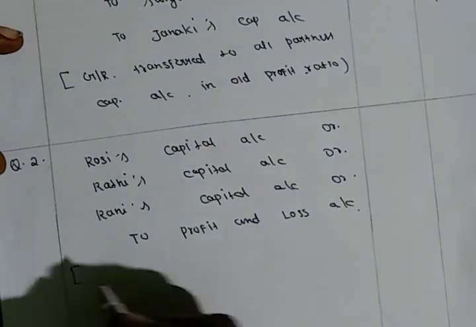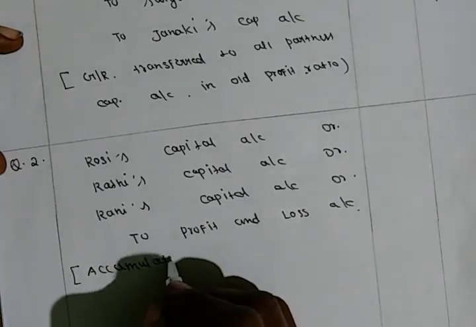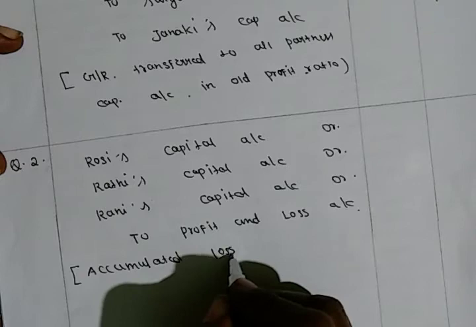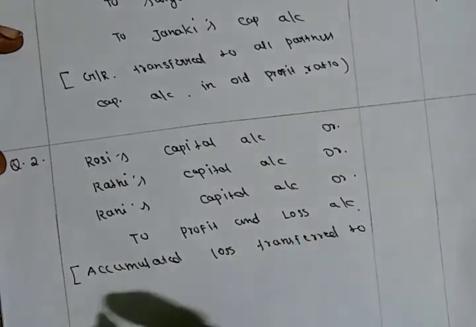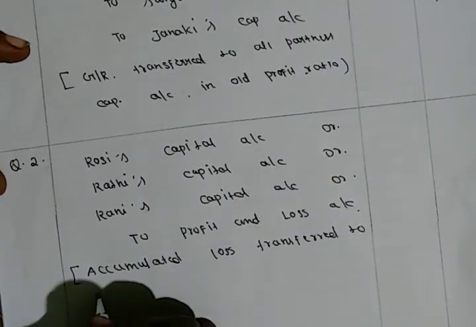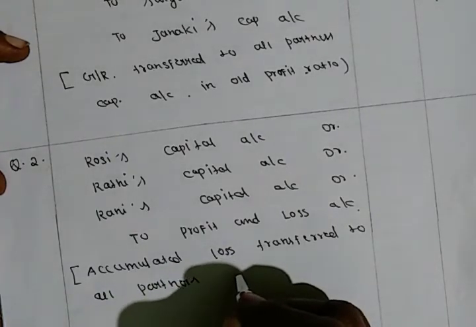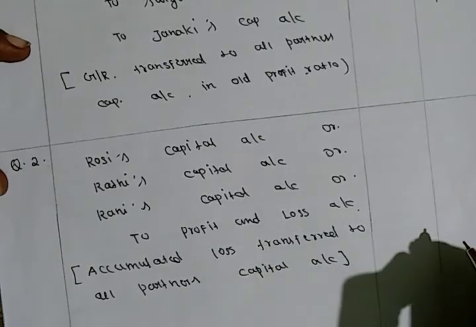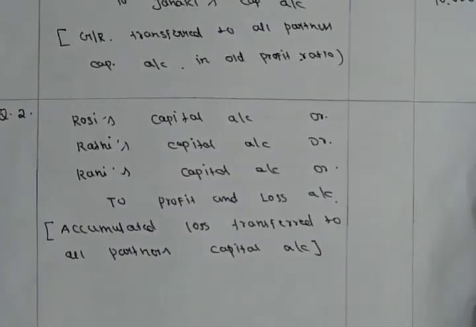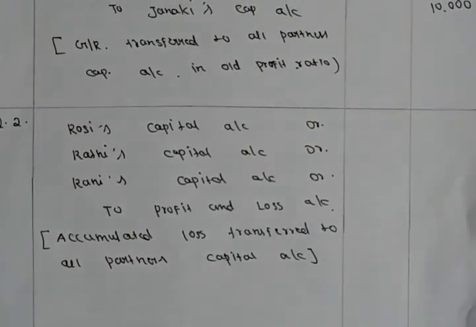So accumulated loss transfer to all partners' capital account. How much? So accumulated loss is 45,000. That 45,000 should be divided equally. So they contribute, the ratio is, old ratio, equally.